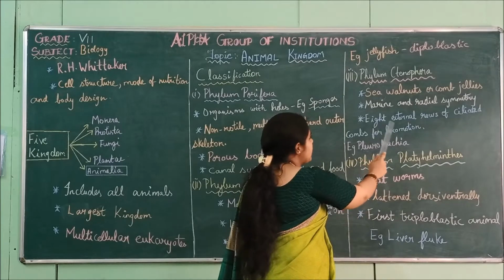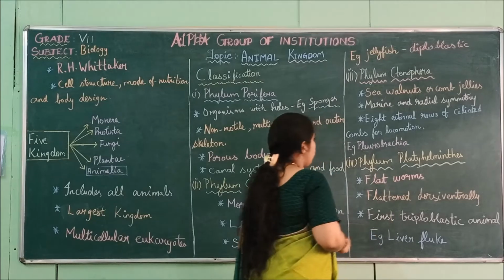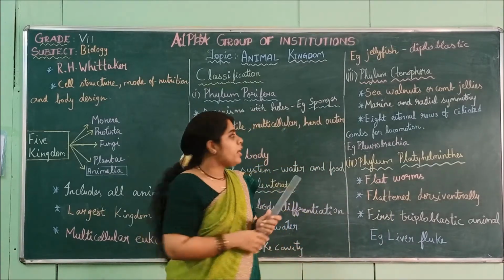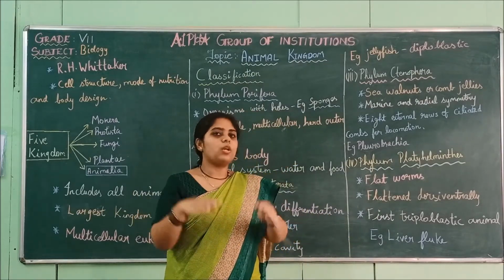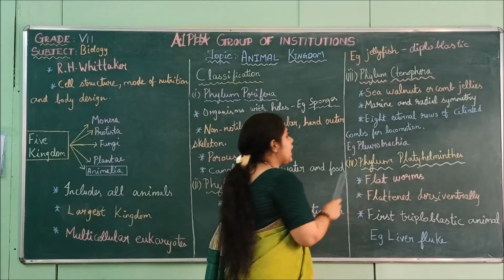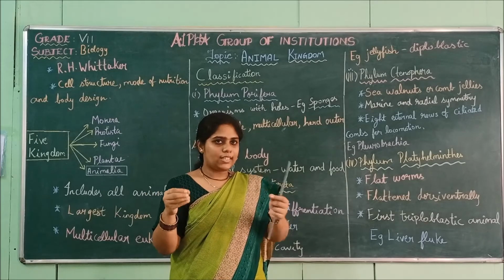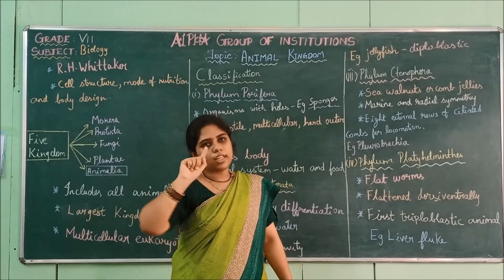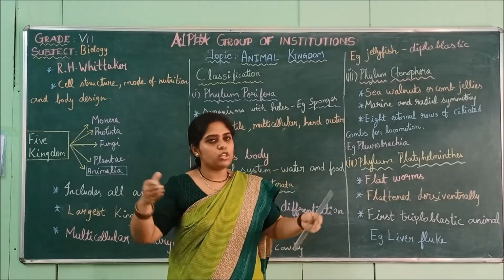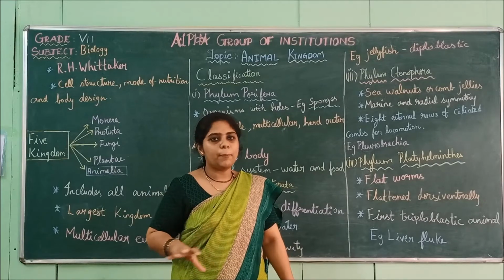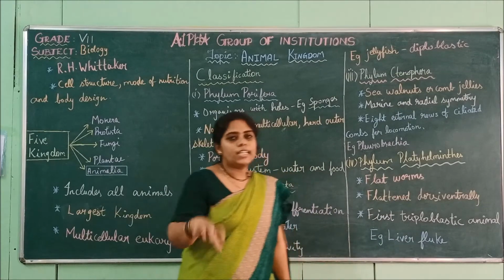Next is 8 external rows of ciliated combs for locomotion. They will have 8 rows, and these will be external, not internal. Ciliated combs are like small legs. Cilia are very small hair-like structures. The 8 rows of this hair-like structure are present externally. For what? For locomotion, that is, for movement.